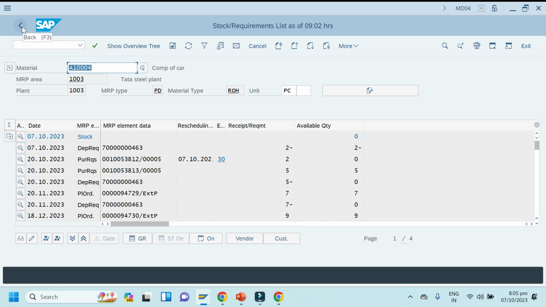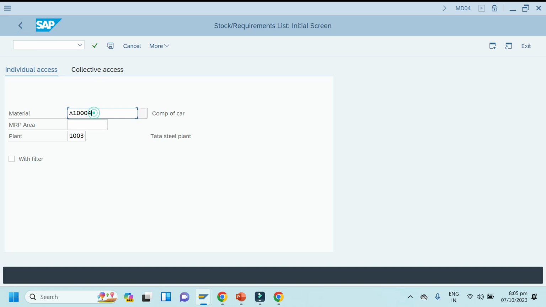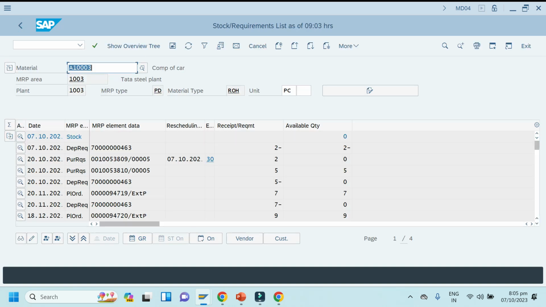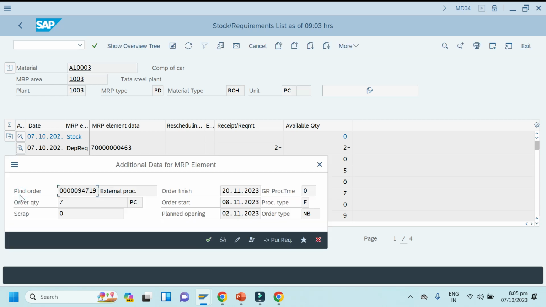And similarly we can observe for the third material also. Click run. Same, right? Purchase requisition created for the current month and for every next month, planned orders, because it is in the future, right? That's why it's a planned order. So you have to go to the next month. When the next month comes, you have to go and convert this to a purchase requisition here by clicking here, convert planned orders to purchase requisition.